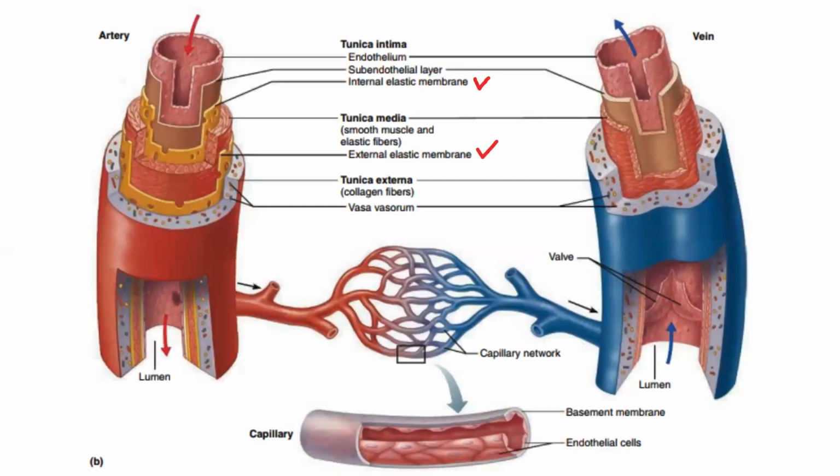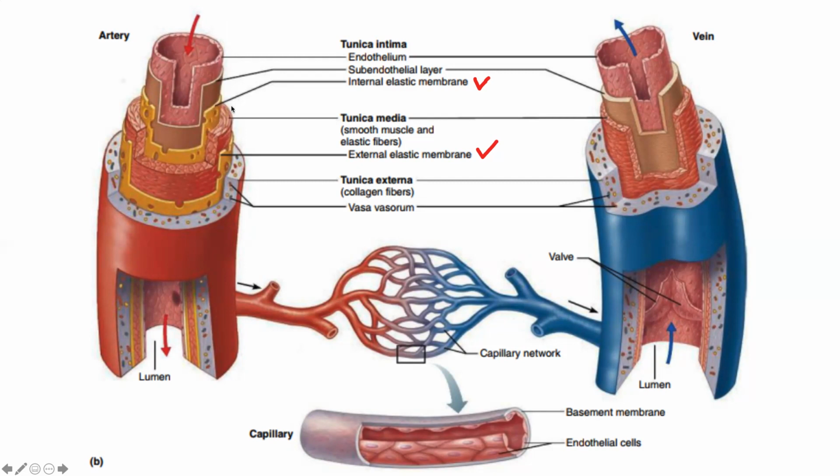So now let's go back here. So we know that any blood vessel, either artery or a vein, we have tunica intima, media, adventitia, or externa. In a large vessel, underneath the endothelial layer, we will have subendothelial layer.